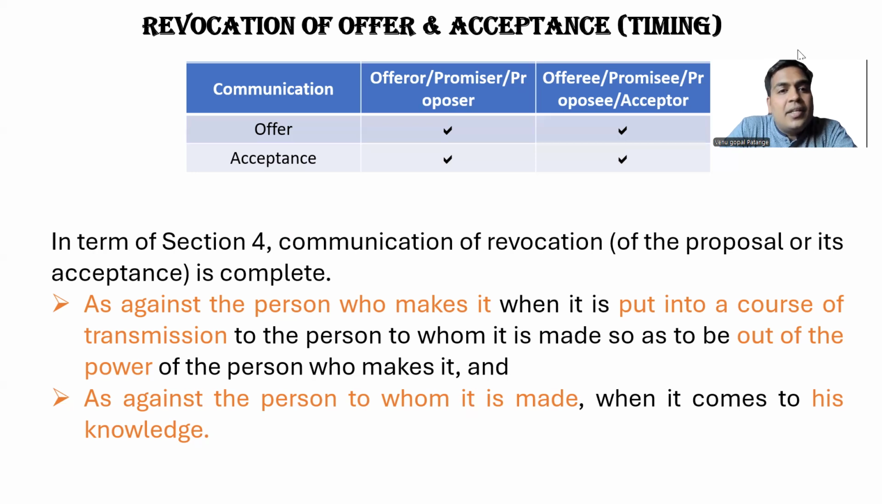To clarify, for example, A wants to revoke the offer made to B. So A has posted the letter. The moment A posts the letter, which is out of A's control, we say communication of revocation is complete from the perspective of A, the offerer. The moment it reaches B, communication of revocation is completed from the point of view of B. Hope it is clear. As against the person who makes it, let us say A, the communication of revocation is completed when it is put into the course of transmission. He posted the letter.